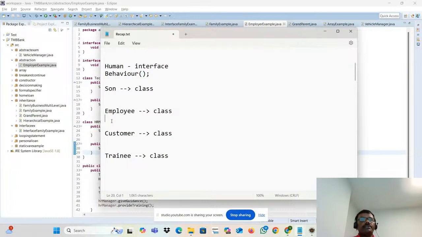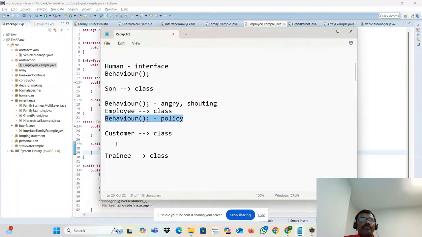So the behavior is attached to a particular class. Suppose at home his behavior is getting angry, shouting. Can he do that in the office? No, it's against policy. He has to follow the policy.